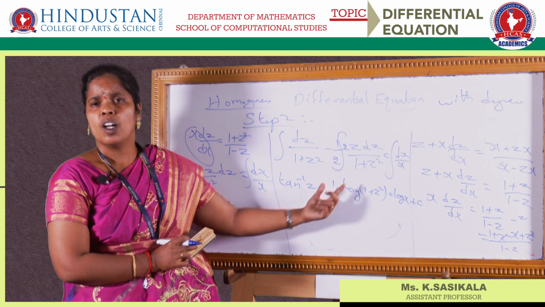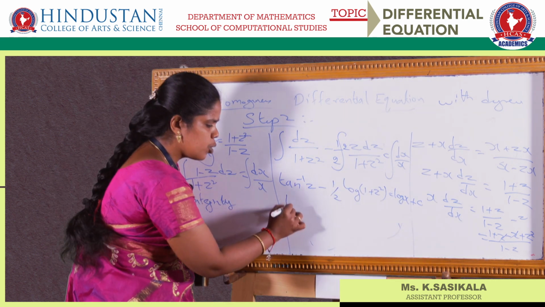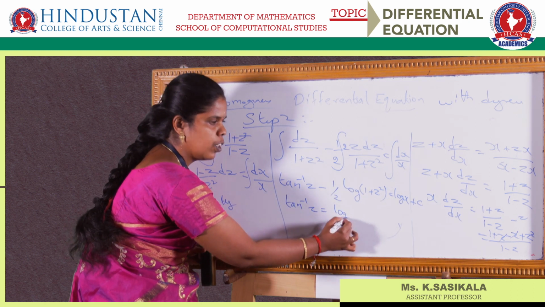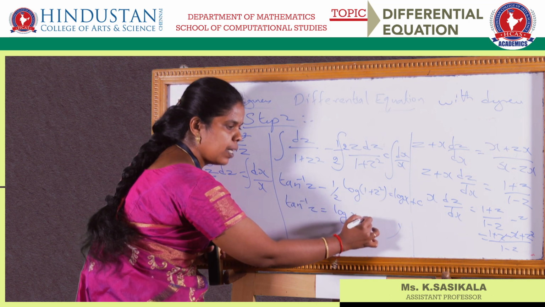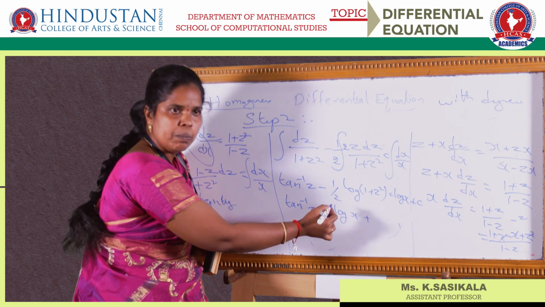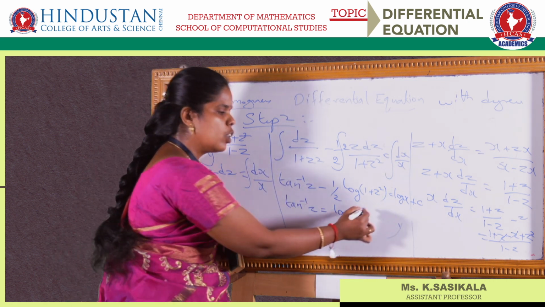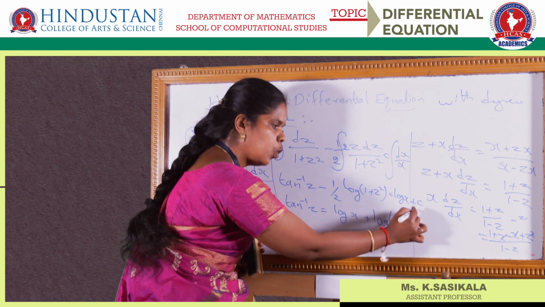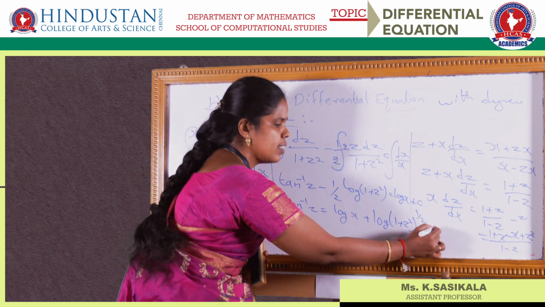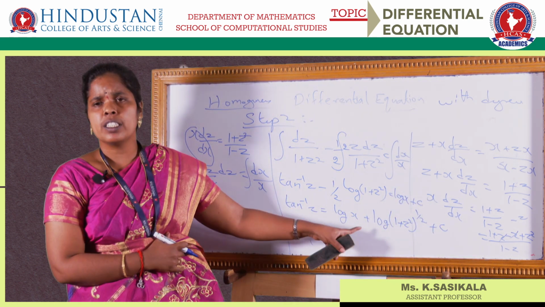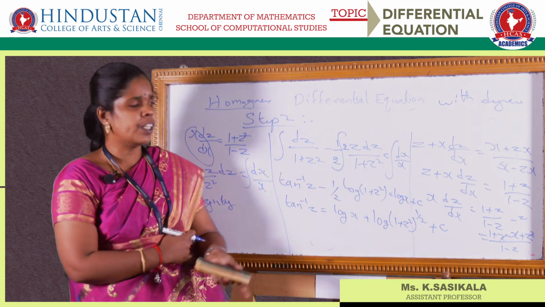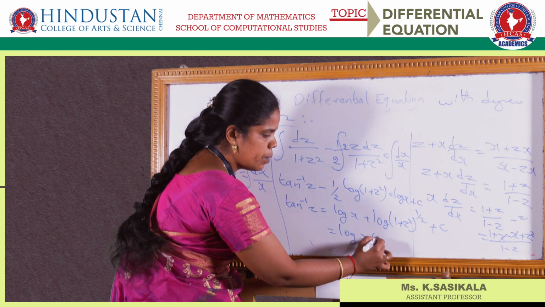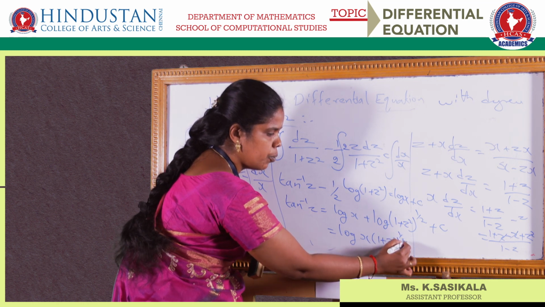Once you got this one, the log terms can be taken that side. So tan inverse z is equal to log of x, this goes that side, this means plus 1 by 2 is a multiple, multiple means it can come in the power. So I can write this as log of 1 plus z square whole power 1 by 2 plus some constant c. So obviously you know log a plus log b is nothing but log of a into b. So you can have this as log of x into 1 plus z square whole power 1 by 2 plus c.